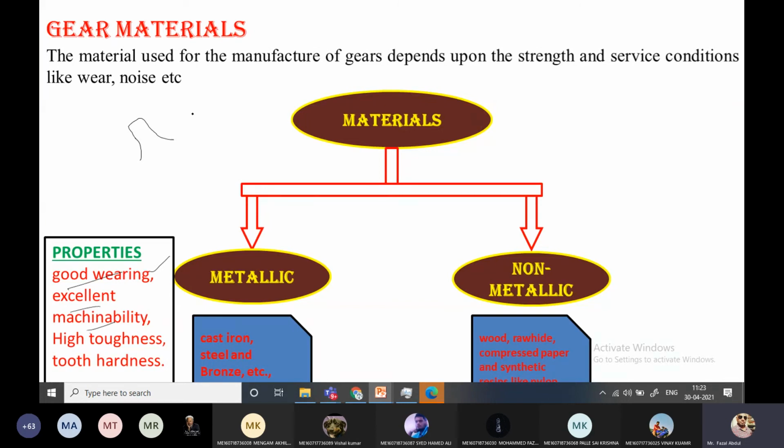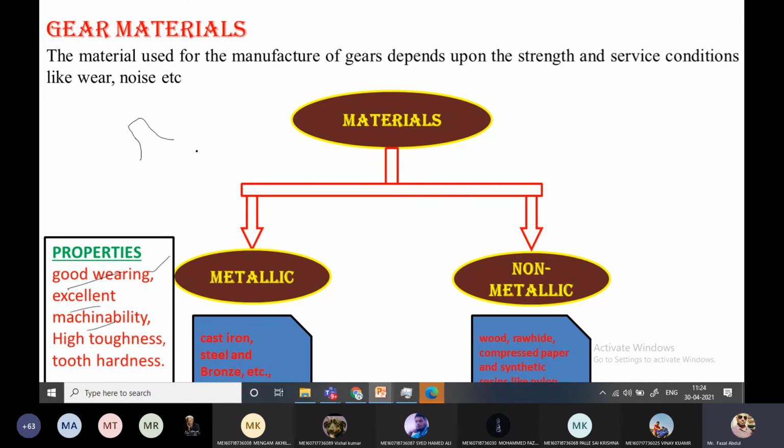If the material does not have high toughness... generally gear teeth are subjected to impact loads, because the gear's purpose is to continuously transmit power. So the gear teeth are always subjected to impact load because of the continuous rotation. If the gear teeth do not have the toughness property, simply they are going to fail. What is toughness?